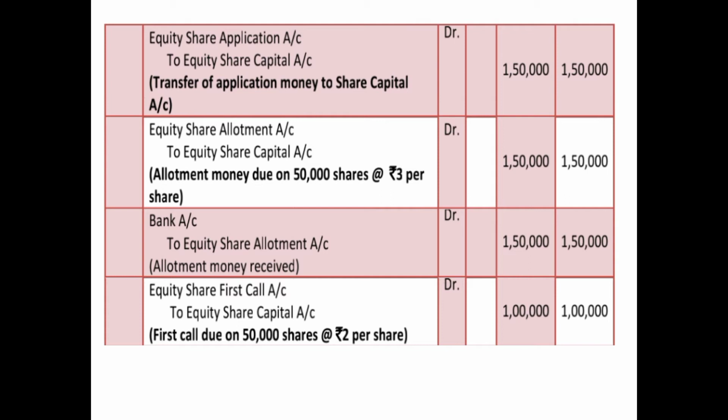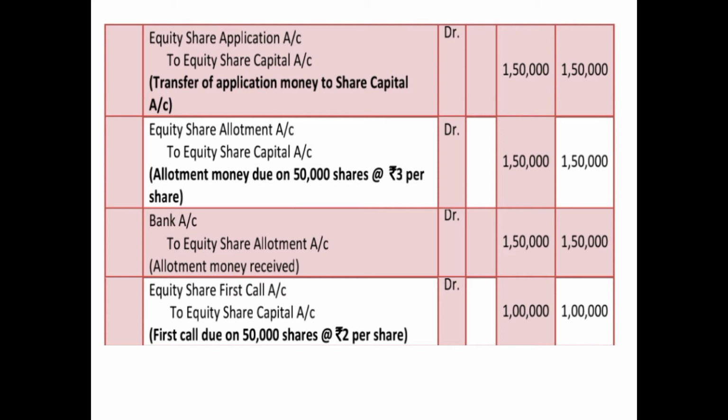Now we'll pass the allotment entry, and at the time of allotment also we are just calling up 3 rupees. So again, in case of allotment and calls, first of all we have to pass the due entry and then we have to pass the receiving entry. So the first entry is for the due of allotment. Equity share allotment account debited 1,50,000, because 3 rupees is being called at the time of allotment, so 50,000 into 3, to share capital account with the same amount. And as you can see, the narration is for allotment money due on 50,000 shares at the rate 3 per share.